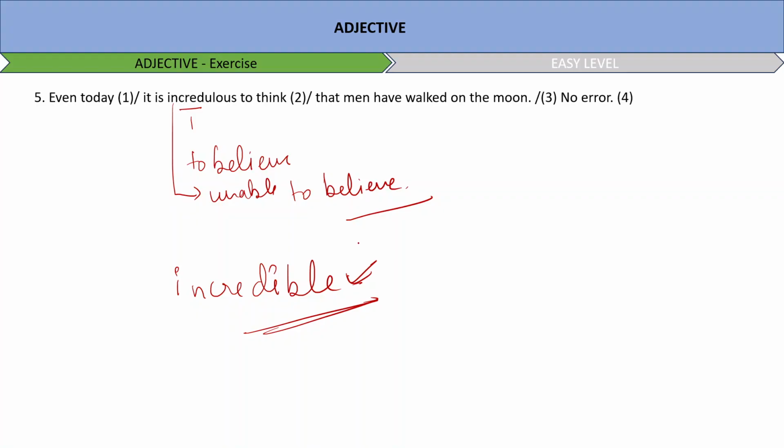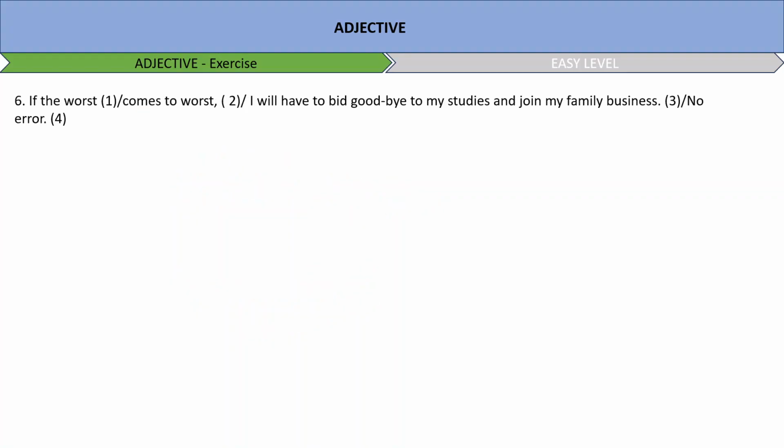Okay, next question. If the worst comes to worst, I will have to bid goodbye to my studies and join my family business. So the worst, when we are using worst, what is it? Bad, worse, worst, the superlative degree, and with the superlative degree we always use the article the. So in the second part also we'll use the article the, and the correct answer would be the worst.